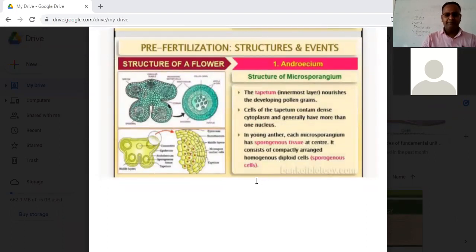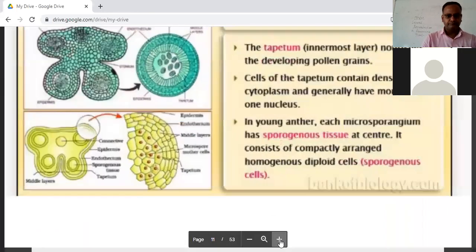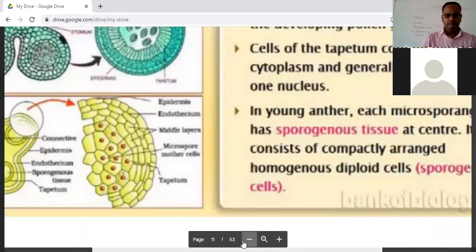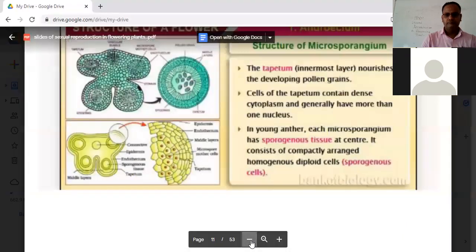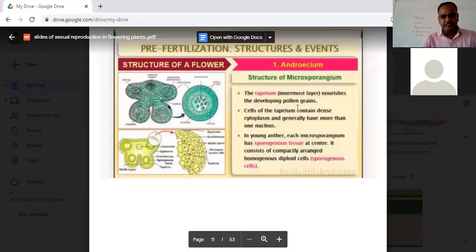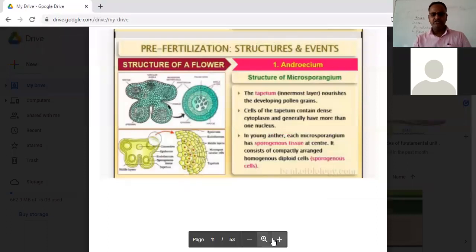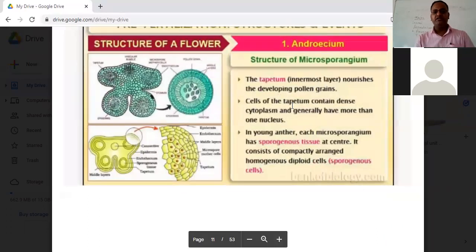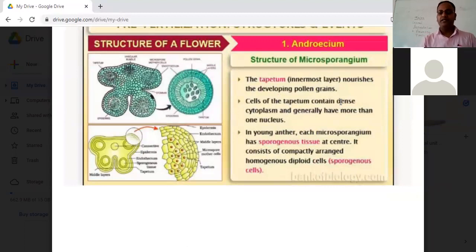The tapetum, which is the innermost layer, nourishes the developing pollen grain. Cells of the tapetum contain dense cytoplasm and generally have more than one nucleus.